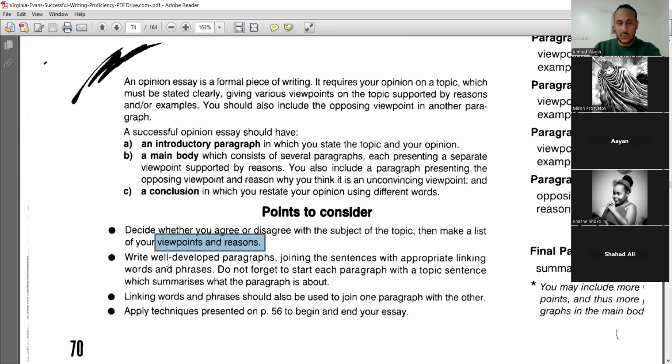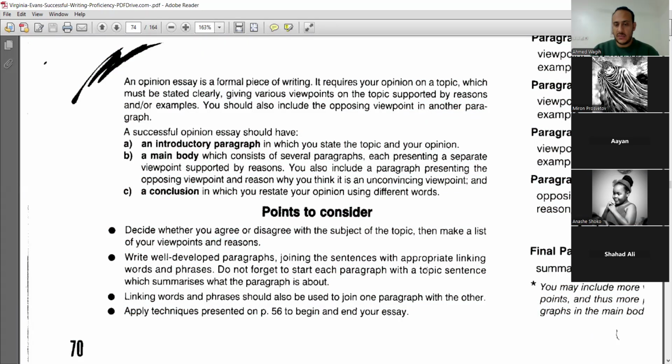You need also to write well-developed paragraphs. How to write a well-developed paragraph? As I said before, each paragraph starts with a topic sentence. Your topic sentence is a sentence at the beginning of your main body paragraphs, and it summarizes what this paragraph is about. Full stop, details. Full stop, example supporting that detail. Full stop, another detail. Full stop, example supporting that detail or reasons. Then a conclusion. So this is called a well-developed paragraph.